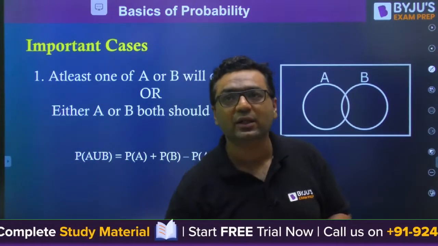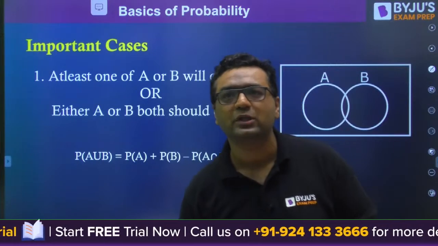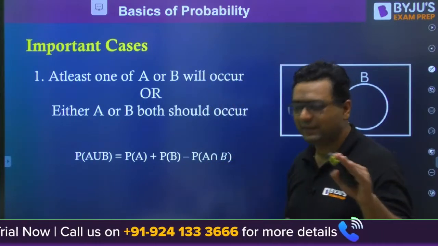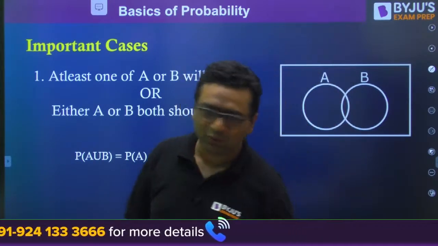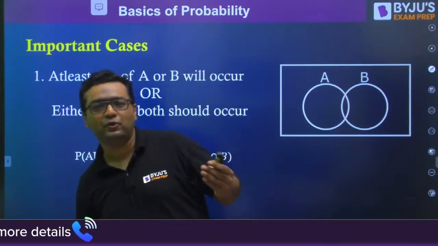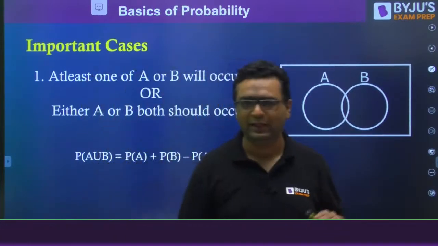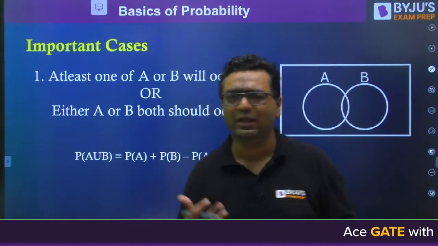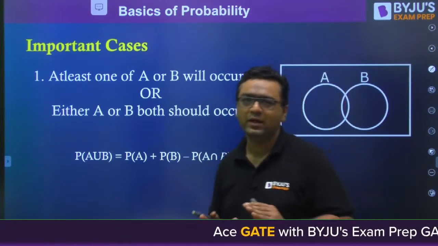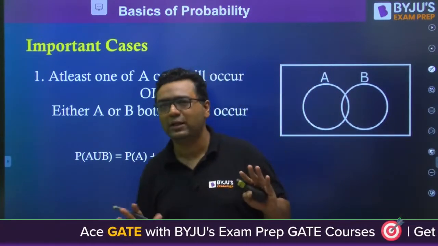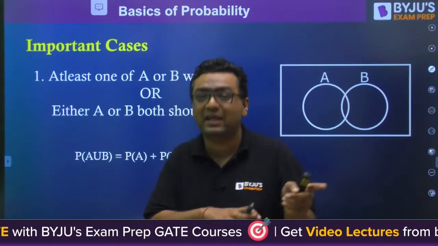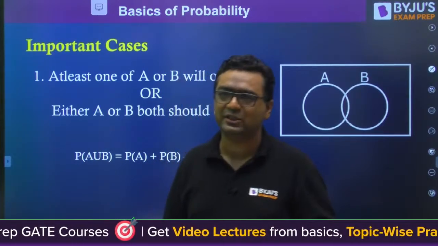Sir, one suggestion: please also do XC level questions. Arre bhai, we will do all levels, there is no separate level in XC. If you see last year's paper also, the level was slightly lower. Some questions are of good level. We will go for every level, don't worry. Here I will be covering all the branches. We will even cover random variables, which are there for some of the branches only.